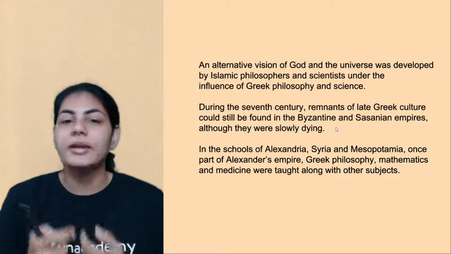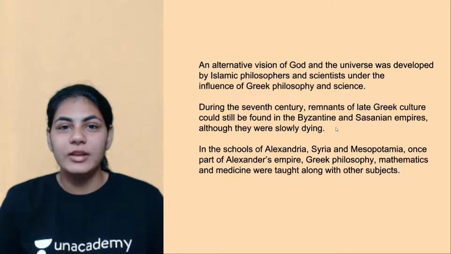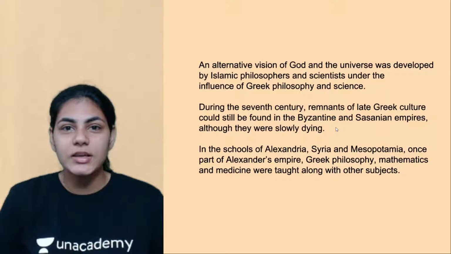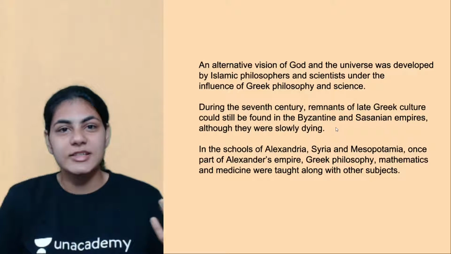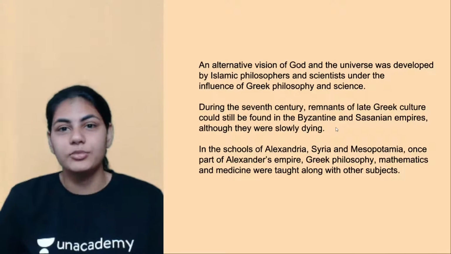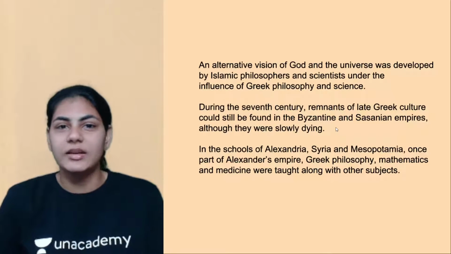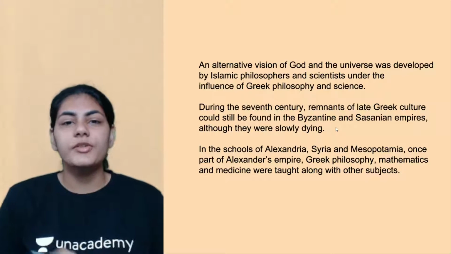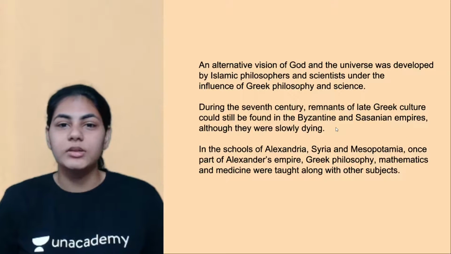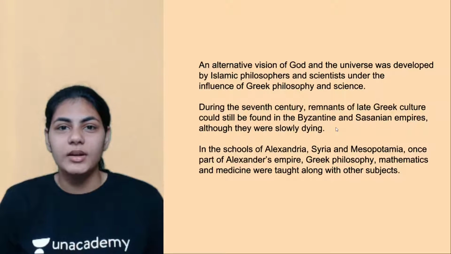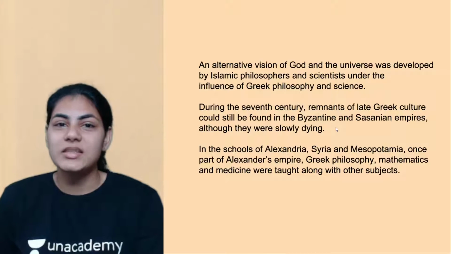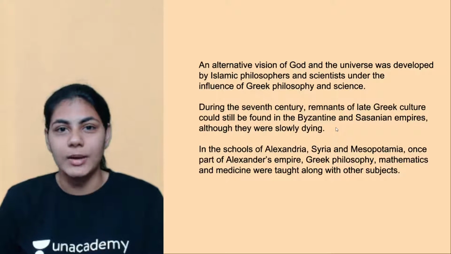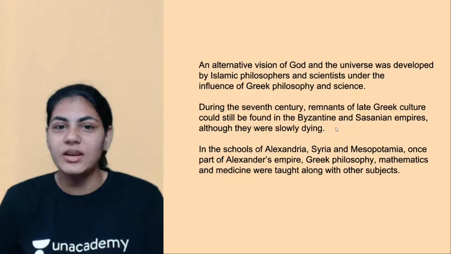Cool. We'll quickly begin. The broader general theme we'll be discussing today is the learning and culture of Islamic lands, right? We started this in the last class itself, but we'll continue the same topic today. That also is the last topic. So we were talking about how rudimentary the Islamic order was, how orthodox it was. But as the Sufis came in, they started challenging the orthodox Islam. That is the last point we discussed in the last class.